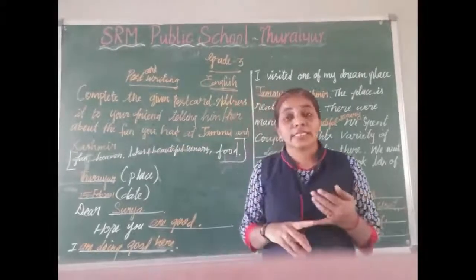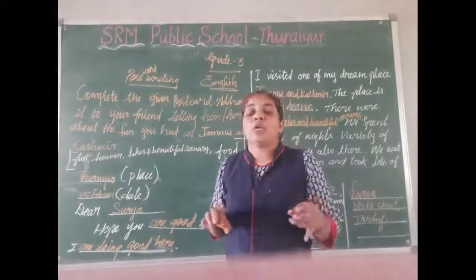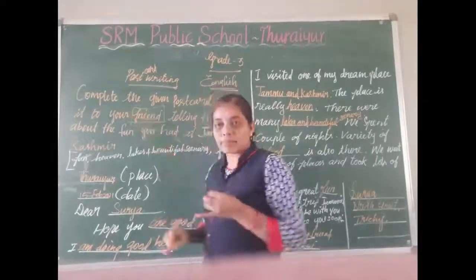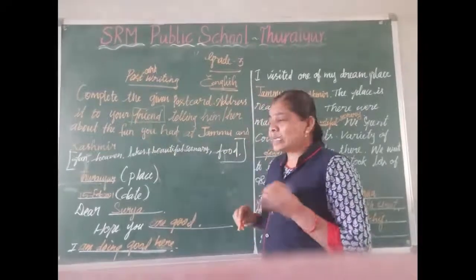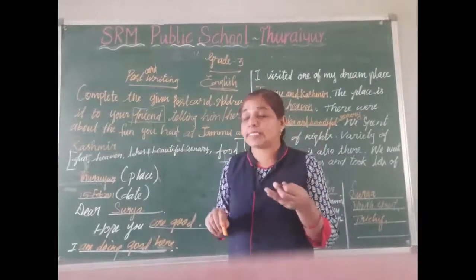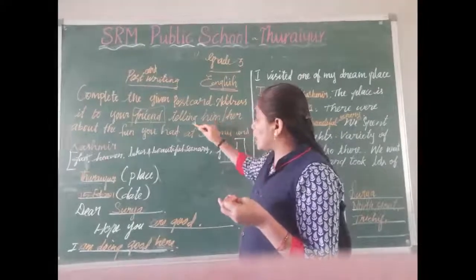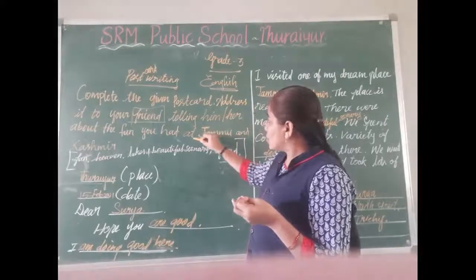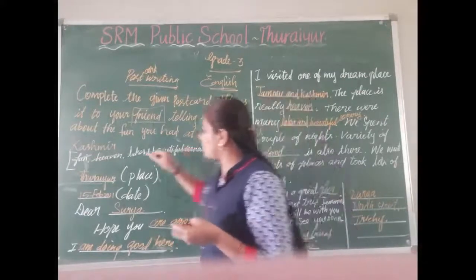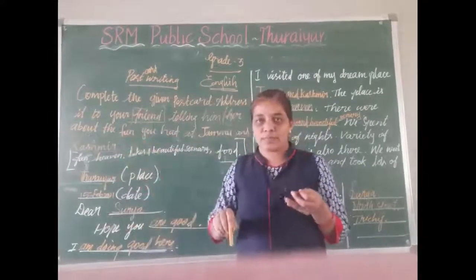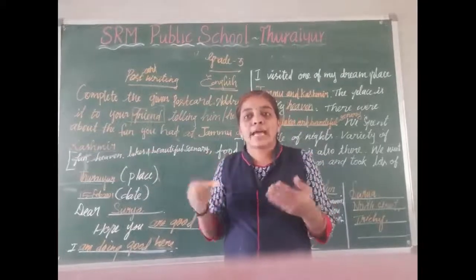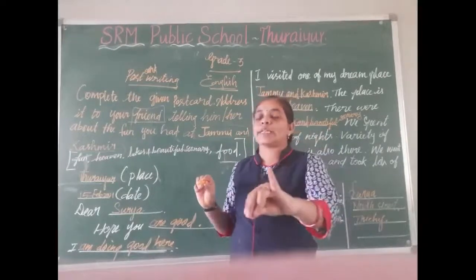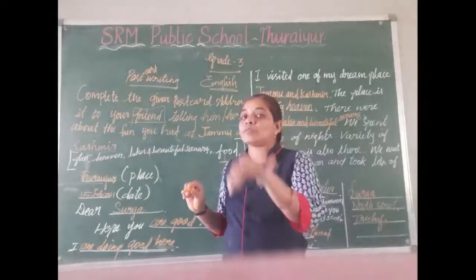To whom you want to write a letter? First you want to find out these things. To our friend. Next, for what we want to write a letter? We want to tell the person about a trip you had at Jammu and Kashmir. Okay, we want to describe the place Jammu and Kashmir. This is the two things. To whom you want to write a letter? To your friend. Under what purpose we want to write a letter?